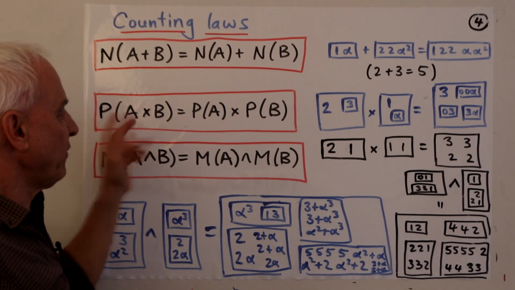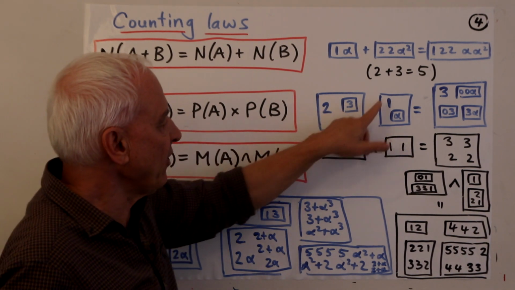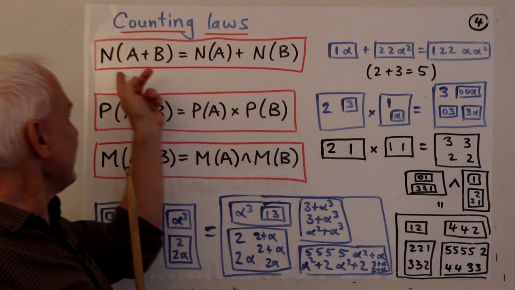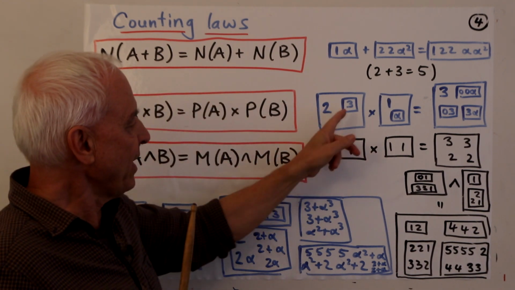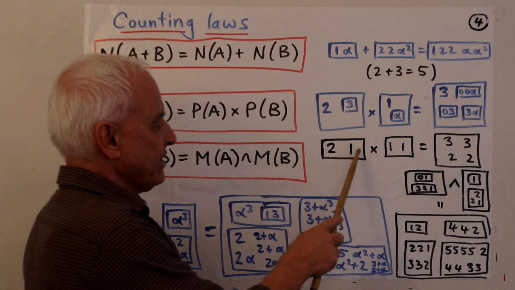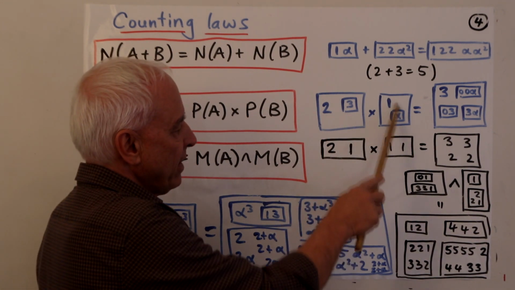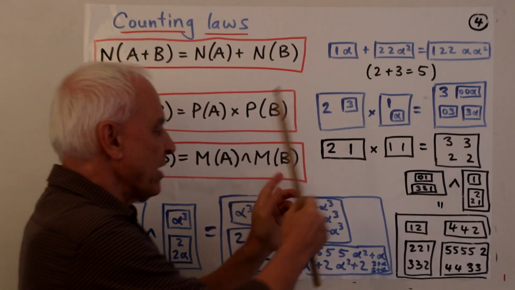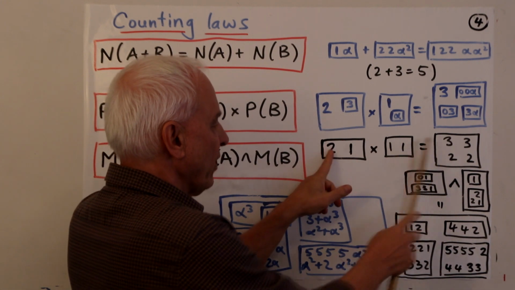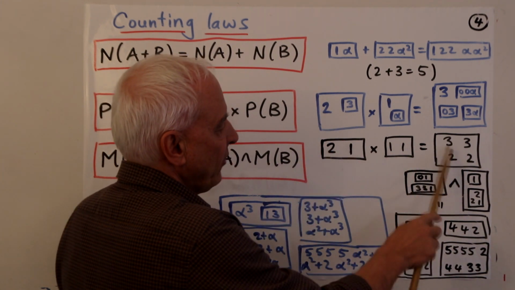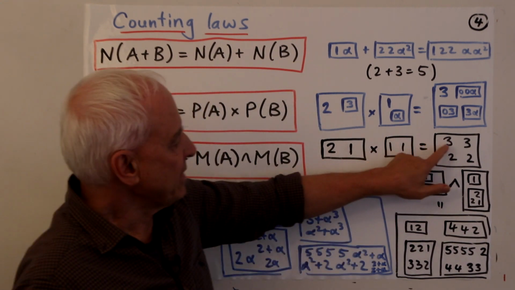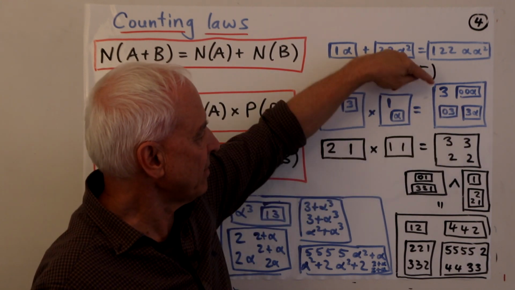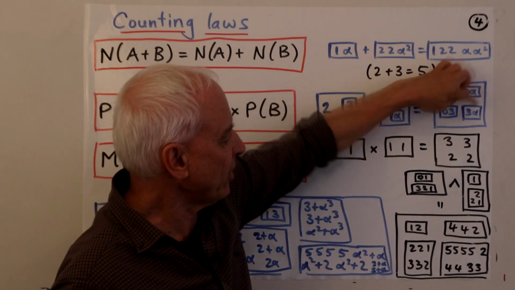And then P of these things, well, we have to replace each one of these by their sizes. So this has size 2. This is a box of size 2 in the sense that n of it is 2. This is a box that just has one thing in it, so its size is 1. So this is replaced with 2 and 1. Here, this one's replaced with 1, 1. And when we perform the product of these two boxes, well, we have to take all possible sums. 2 plus 1 is 3, 2 plus 1 is 3, 1 plus 1 is 2, 1 plus 1 is 2. And we see that these numbers here count the sizes of these things. That's got 3 elements, that's got 3 elements, that's got 2 elements, that's got 2 elements.